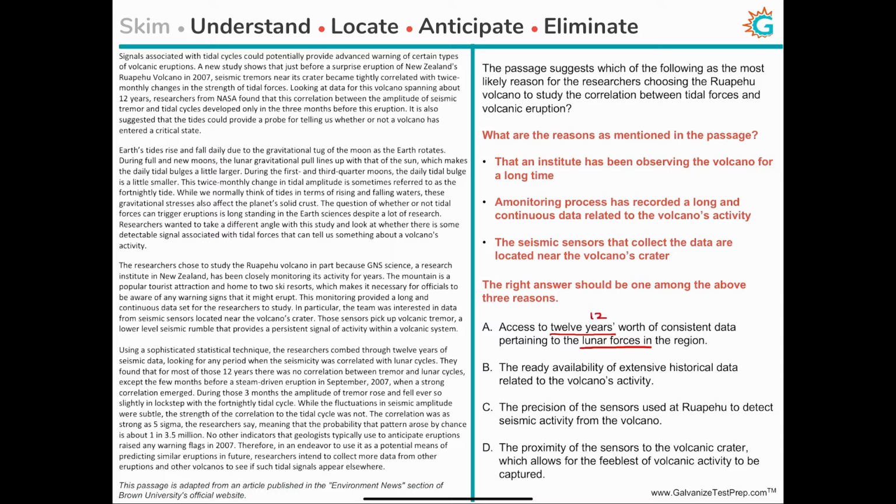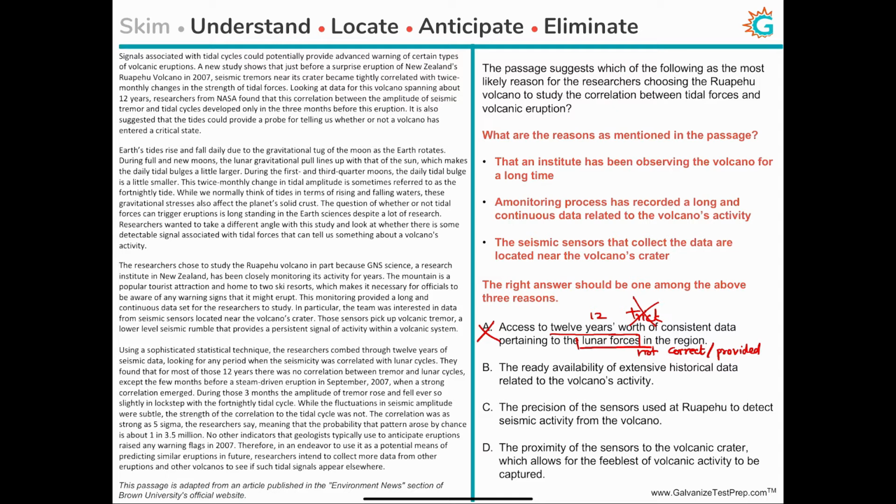Although, yes, there is information about 12 years worth of data, and this is how they try to trick you, okay? And you will not fall for this trick, because there's another part of this question stem that is not correct. Okay, whether it's correct or not, it's not provided in the passage. So we cannot use this. So choice A is incorrect.